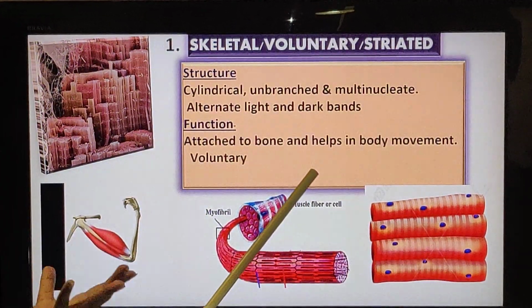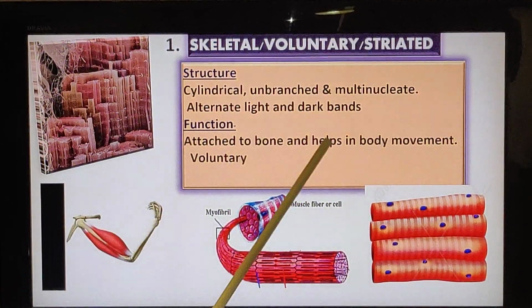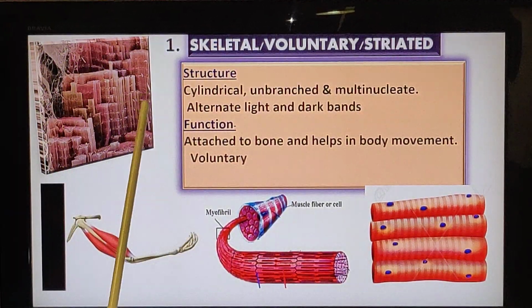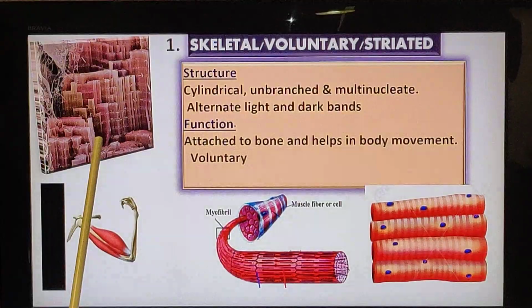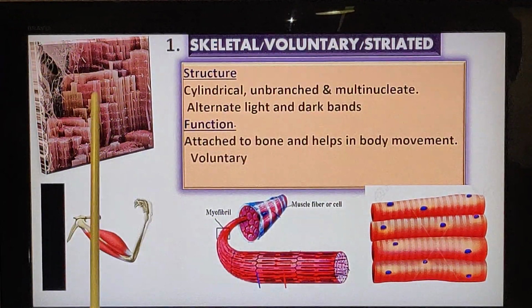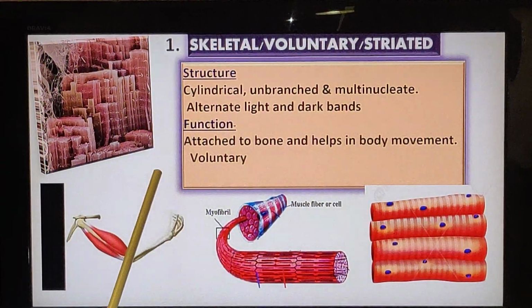And where is it present? It is attached to the bones and helps in the movement of the body. This is the picture of the skeletal muscle seen under the microscope. You can see how it is arranged, cylindrical with alternate light and dark bands. Okay.